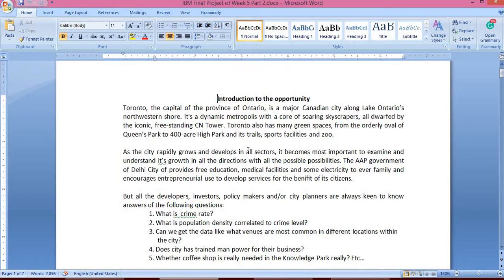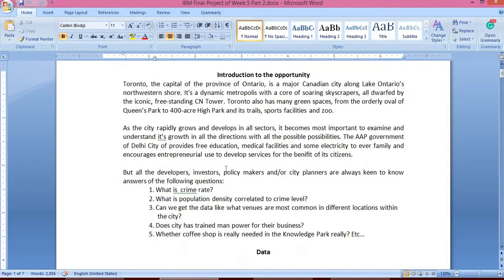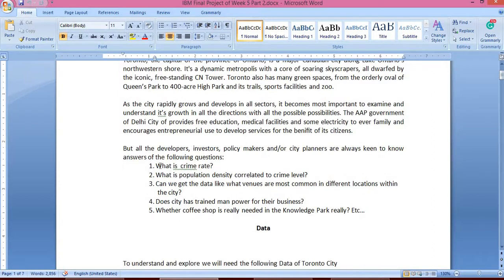Now I have chosen the city of Toronto, and I want to check whether it is possible to start a new business in Toronto. To check this, first of all I have worked on the crime rate and also, with the help of population also.